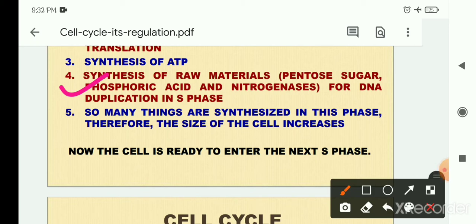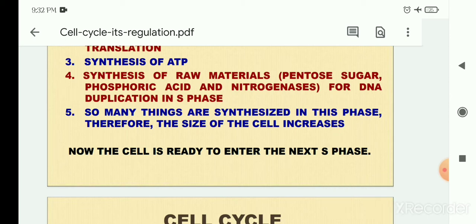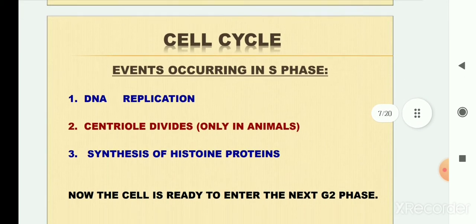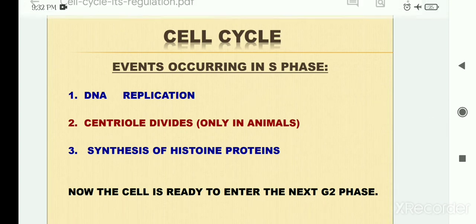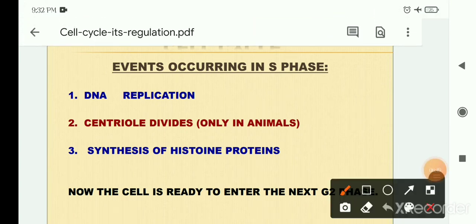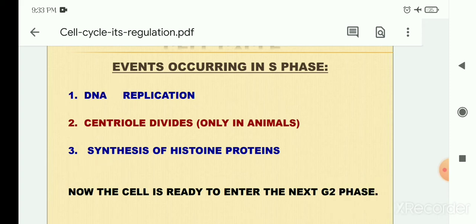Then the cell is now ready to go towards the S phase, which is a very important phase of the cell cycle. This phase is generally termed the synthesis phase, where the replication of DNA is the main event. But there are two other events: the centriole divides in animal cells, and histone protein that is present in the chromosome is synthesized.